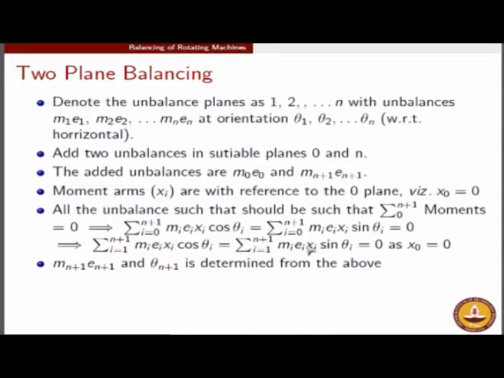And similarly, if you square and add it up, theta will get eliminated and you should be able to determine m_{n+1} e_{n+1}. This is exactly what we will do in a problem in a minute's time. But now that we have determined this, one of our objectives has been fulfilled at this stage, that is, we have been able to determine the unbalanced amount m_{n+1} e_{n+1}, which has to be put on the unbalanced plane n+1, and we have also been able to determine the orientation of the unbalance theta_{n+1}, such that we at least achieve the objective of moment balance.